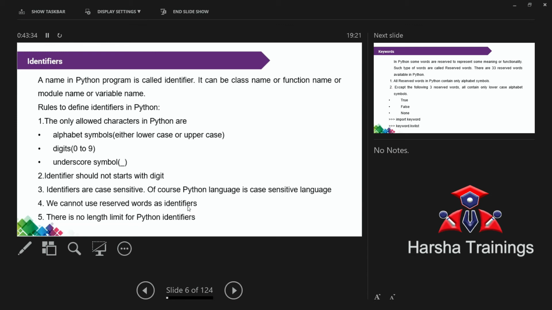So all those are reserved words. They are used only for that purpose, only for that fixed meaning. It is not possible to modify the meaning. So the reserved words are not used as a variable name.